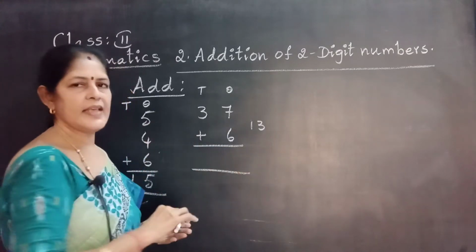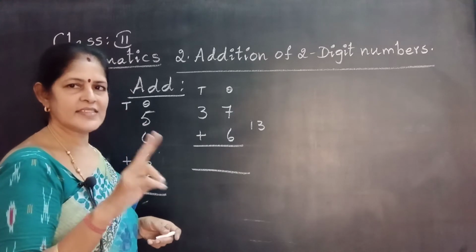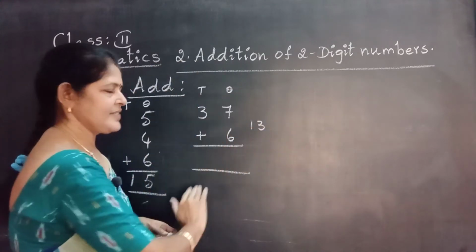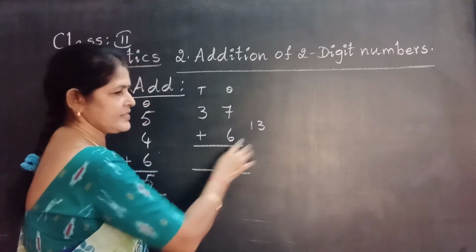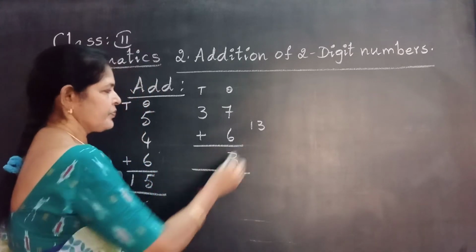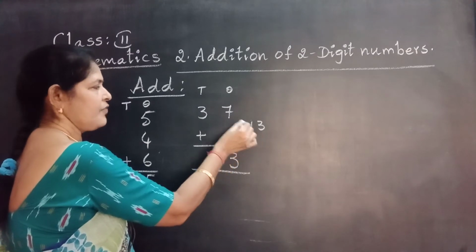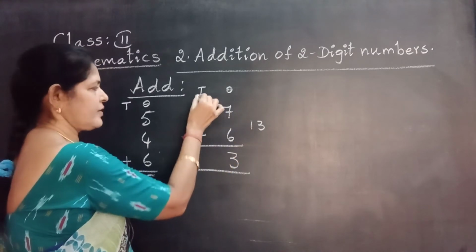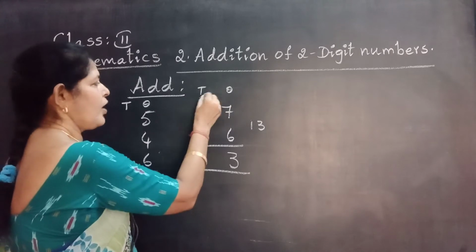2 digit means that number has 2 places: ones place, tens place. Ones place number 3, write in the ones place. Tens place number, carry forward to the tens place, that means write it right above 3.